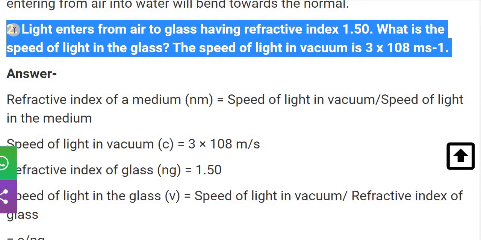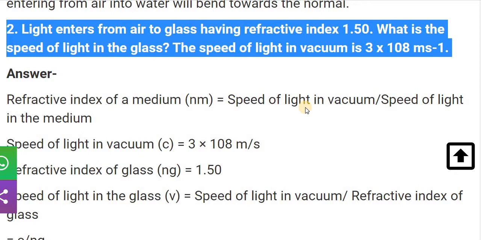As we know, the refractive index of a medium is equal to the speed of light in a vacuum divided by the speed of light in the medium. But here we have to find the speed of light in the glass. So we can make another formula from this: the speed of light in the glass is equal to the speed of light in vacuum divided by the refractive index of the glass.